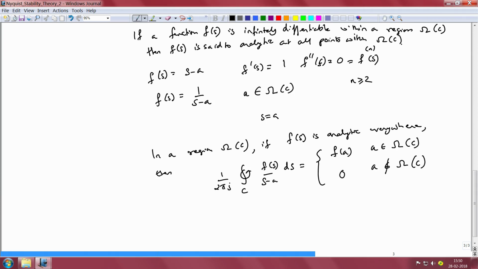So this is Cauchy's integral theorem, and we shall employ this theorem along with the notion of analyticity as we have defined above to now prove Nyquist stability theory.